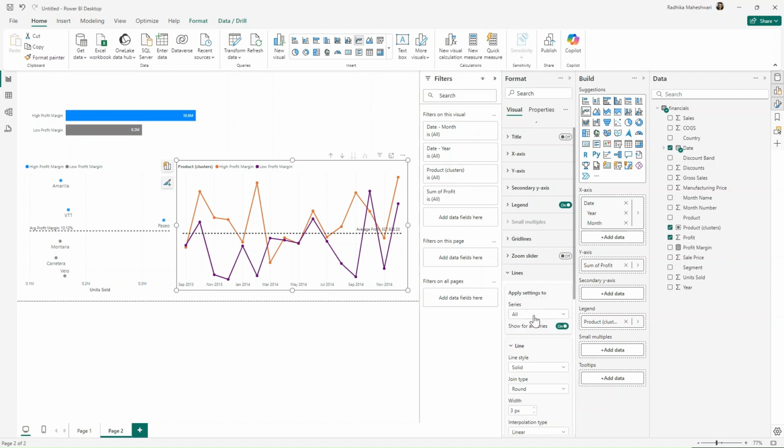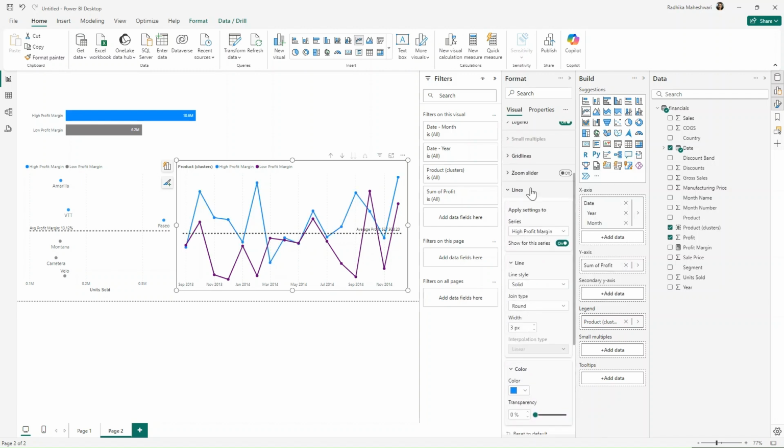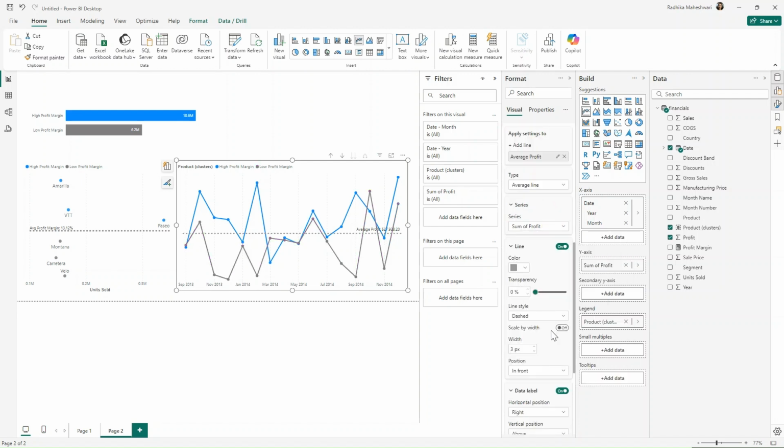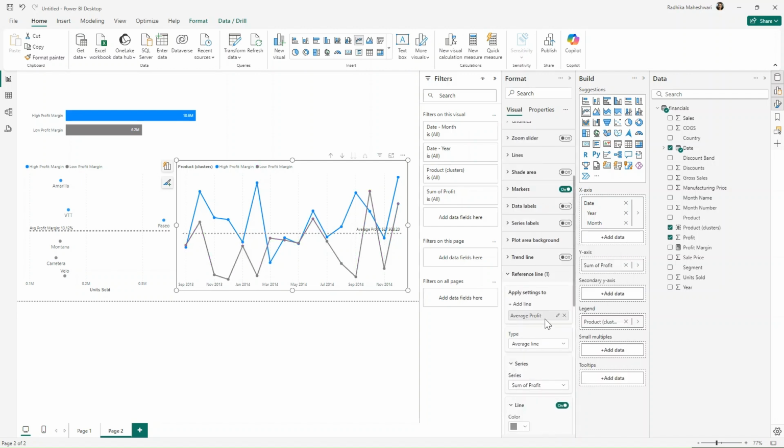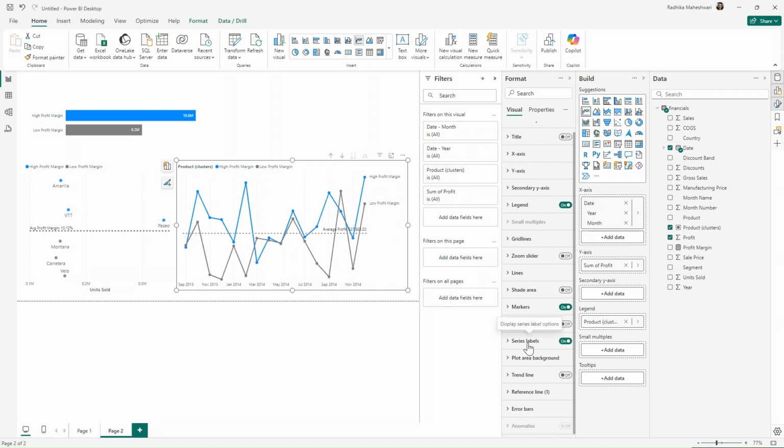And now going into line, and I'll change the color of these lines. So for high profit, we want this as a blue color. And for low profit margin, we want this as a gray color. And now again, we can turn on the series label so that it is labeled properly. So I will turn on the series label like that.